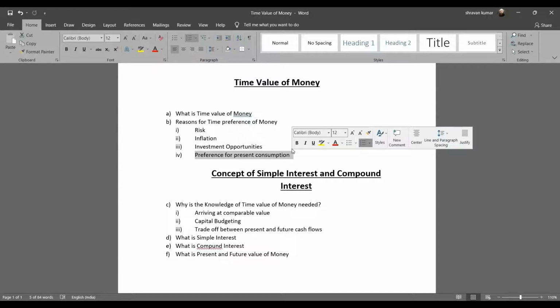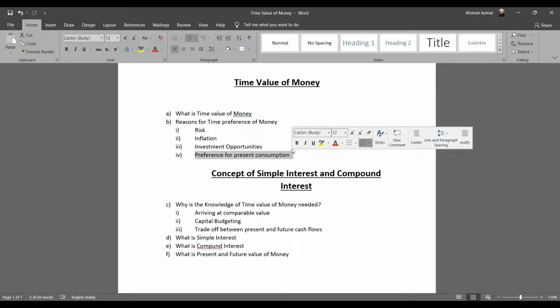cash flows. That means, what would be the interest rate at which I am at a break-even point, that is no profit, no loss, or the interest rate at which I'm going to get a positive cash flow, or the interest rate at which I'm not supposed to take up the project, that is, when I'm getting negative cash flows. So time value of money is needed when I want to identify any of the three opportunities. So this again comes as a part of capital budgeting.